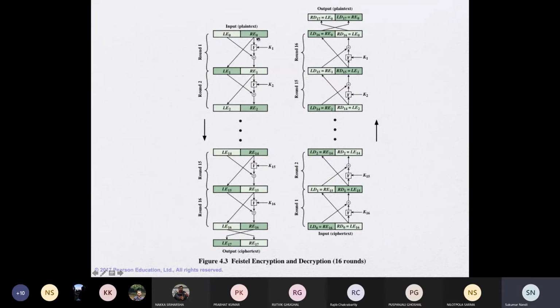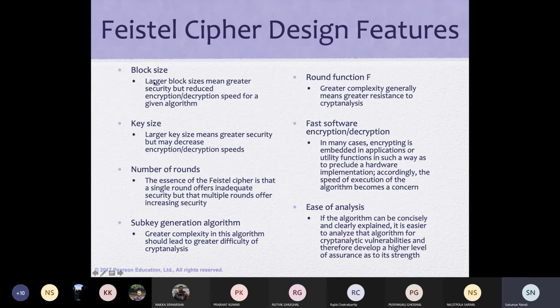Then what should be the function f? What kind of property should this function have? This is another question. These are all design features. If I look at the block size, if I increase the block size, it is obviously difficult to break. But encryption and decryption speed will be slow because with a larger block size it will take more time. Key size will play a big role.